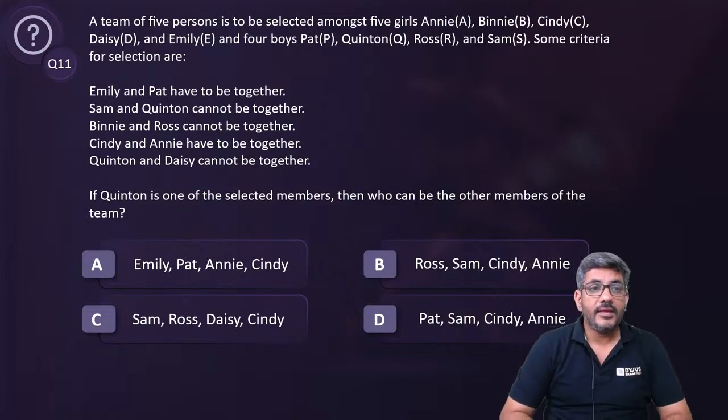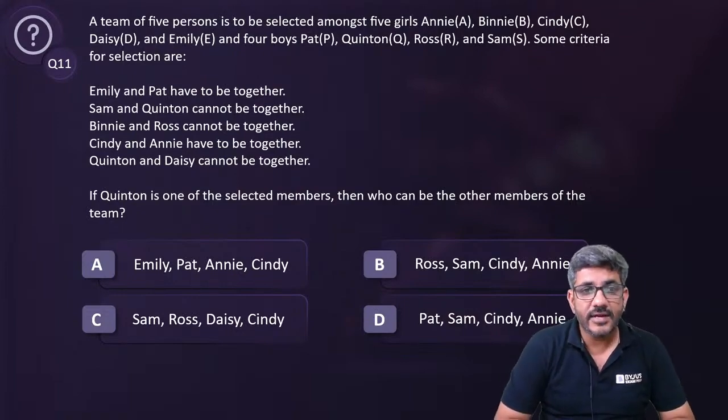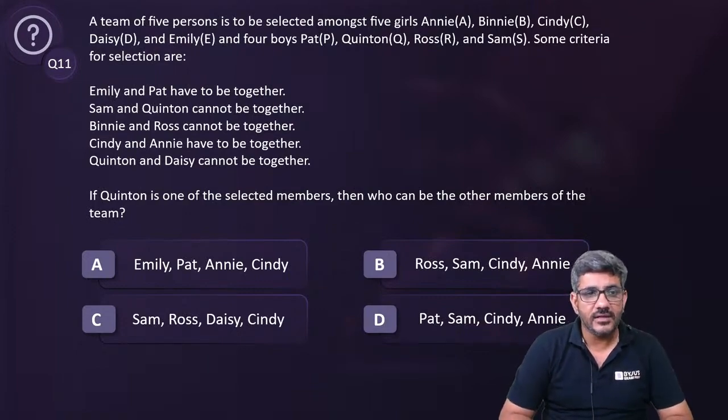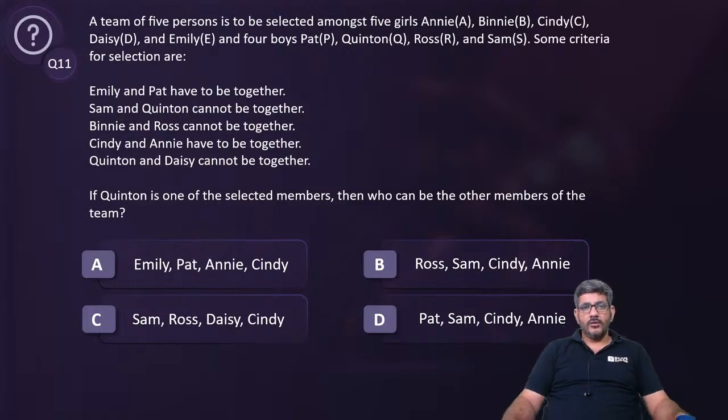A team of 5 persons is to be selected among 5 girls and 4 boys. Some criteria for selection are these. If Quinton is one of the selected members, then who can be the other members of the team?